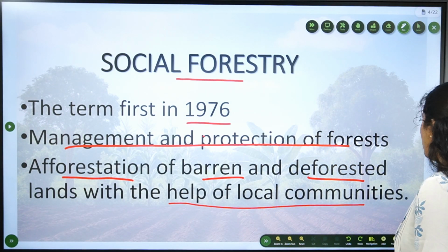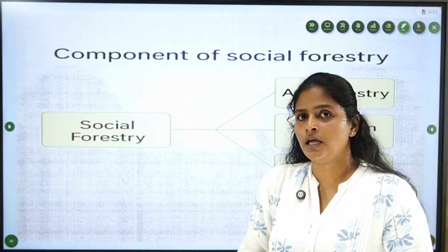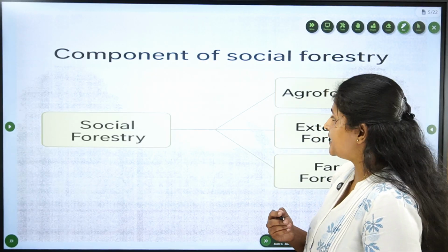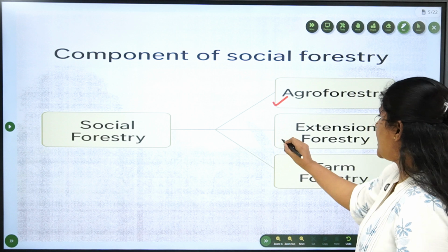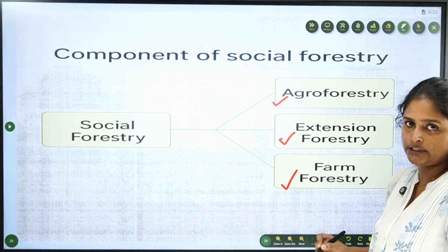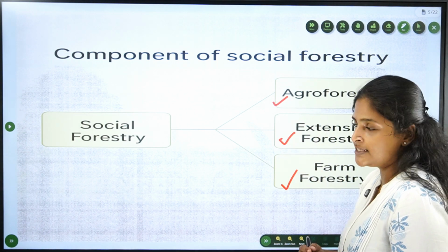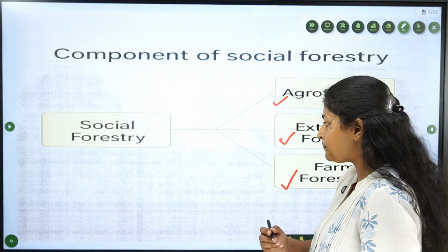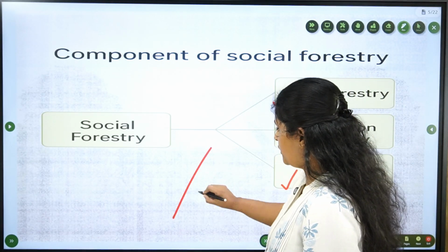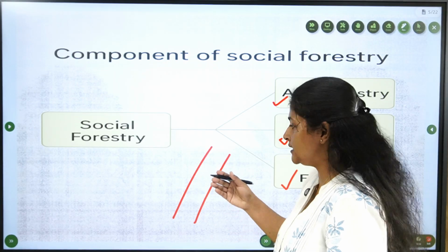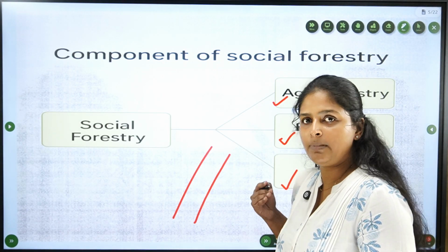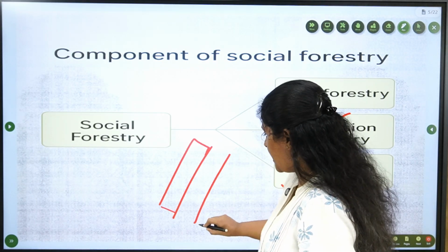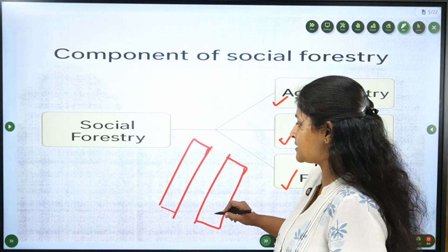Now, about the classification of social forestry. Social forestry has three components: agroforestry, extension forestry and farm forestry. We look into each of these. First, extension forestry. Say this is a public road, or a canal embankment, which is also a public facility. In this available area, the government is planting trees.